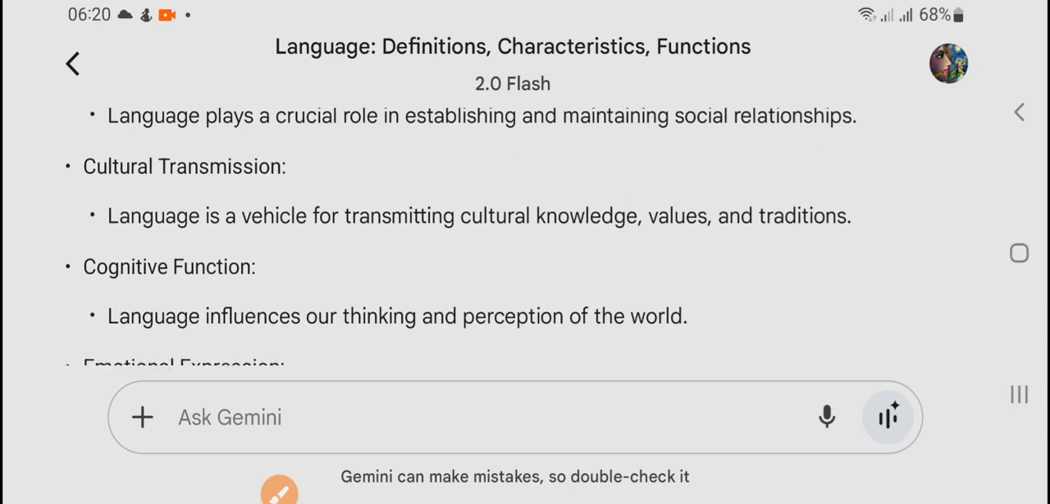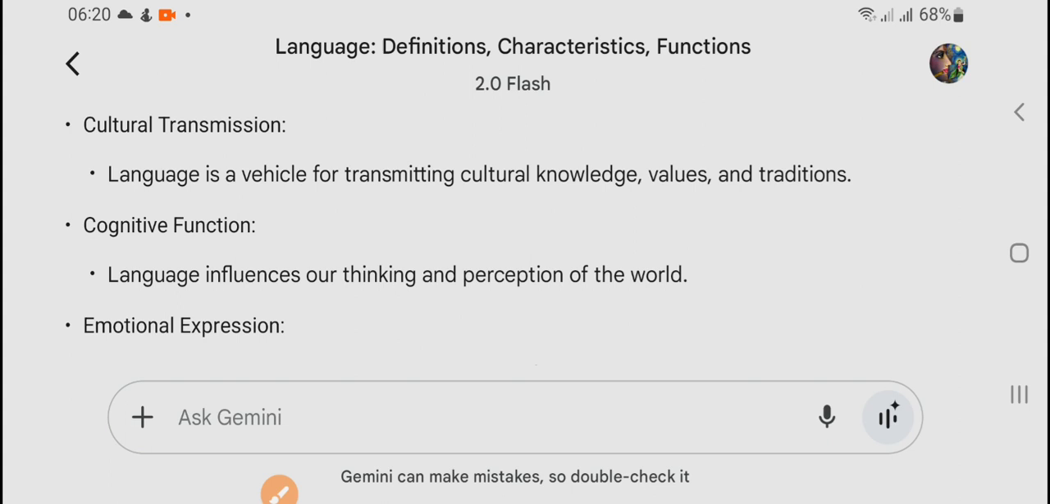Then cultural transmission, we have already discussed. Again, I'm repeating: if you have remembered the characteristics very well, then through the characteristics you can write the functions of language, right? So that is cultural transmission. Language is a vehicle for transmitting cultural knowledge, values and traditions. Because of language we learn the culture of our home, of our society, of our nation, right?